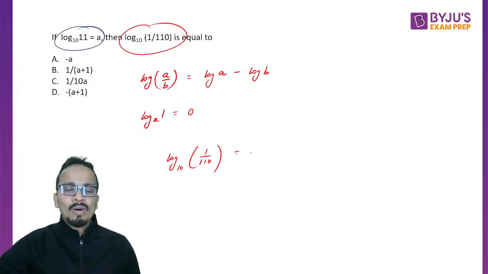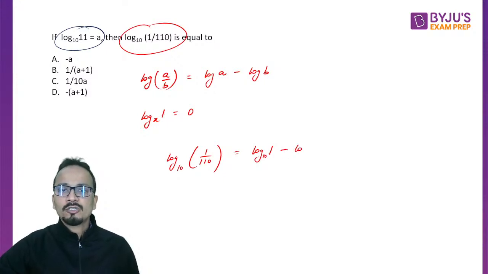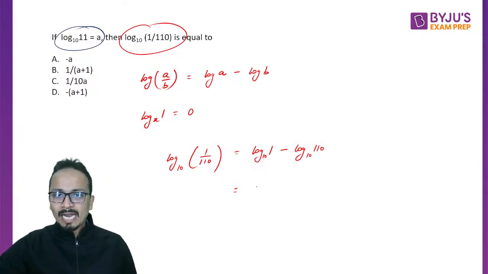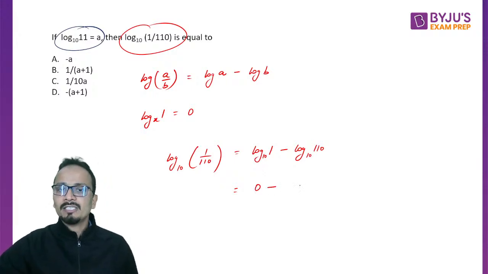I can write it as log 1 to the base 10 minus log of 110 to the base 10. Now log 1 is equal to 0, so it becomes 0 minus log of 110 to the base 10.